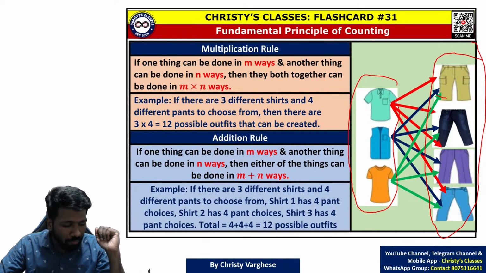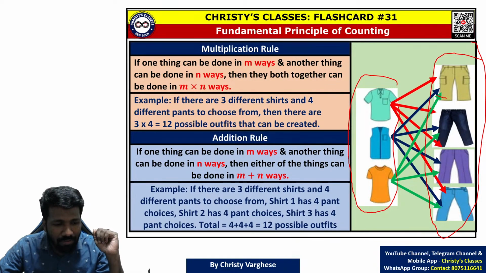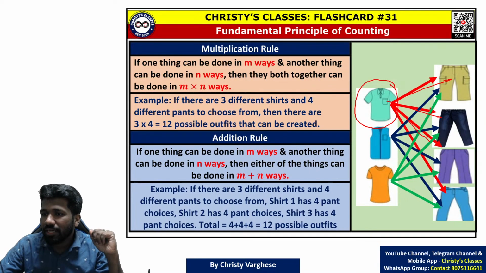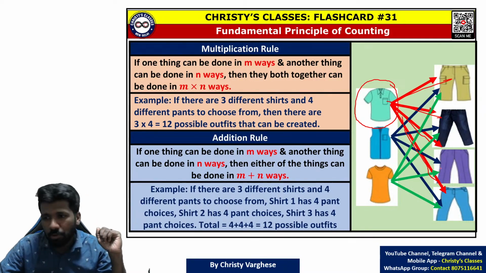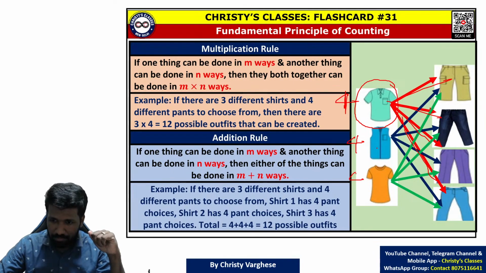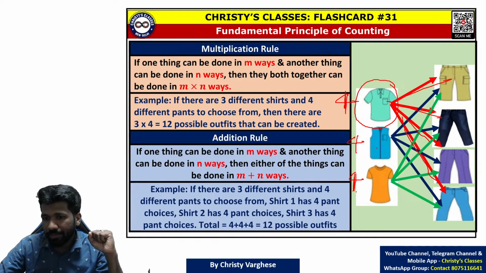So there are two ways in which I can think. One way is I can start from the shirt. The first shirt, I can match it with 4 pants, right? 4 possibilities. Shirt 1, pant 1, shirt 1, pant 2, shirt 1, pant 3, shirt 1, pant 4. So 4 possibilities. Second shirt also I have 4 possibilities, right? Third shirt also 4 possibilities.